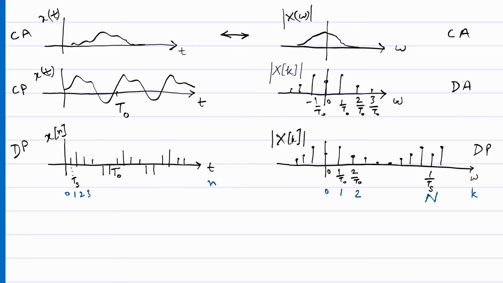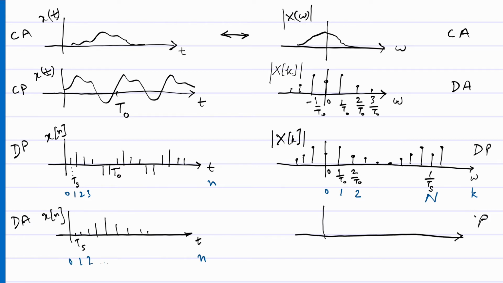You see, in the second case, sampling in the X_k domain or X(omega) domain causes periodicity in the x(t) domain, and in the following third case, sampling in the time domain causes periodicity in the frequency domain or X_k domain. Now, what happens if my x[n] is discrete and aperiodic? Then my X(omega) is continuous but periodic.